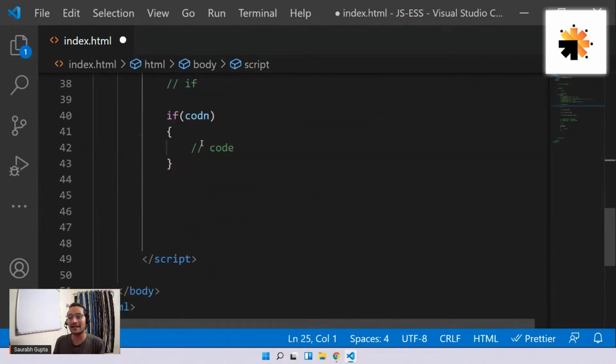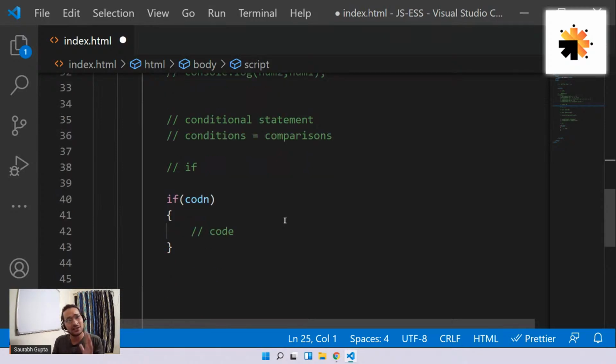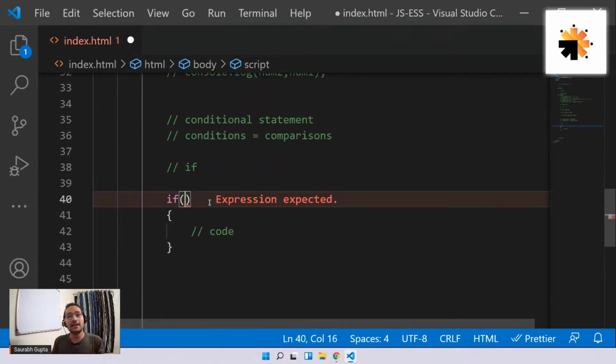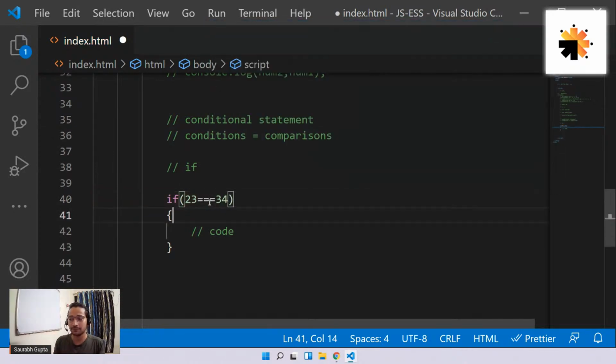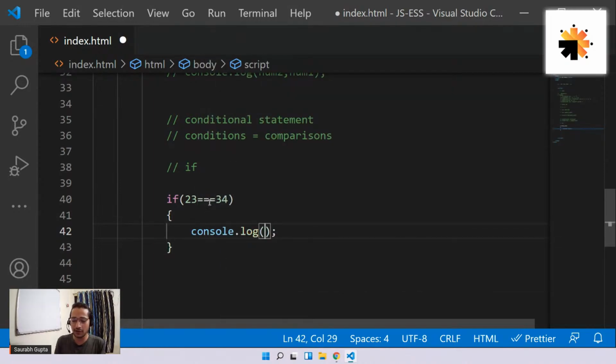So let's go here and let's write a condition. For that, you would normally create some variables, but yes, you can also work without variables, guys. I can directly do this. A condition requires only comparison of data. Either it's coming from a variable or you're writing it directly, doesn't matter. So I can also do this: 23 equals 34. And let's say my code is console.log, and for now, let's just say, hello, I am working.